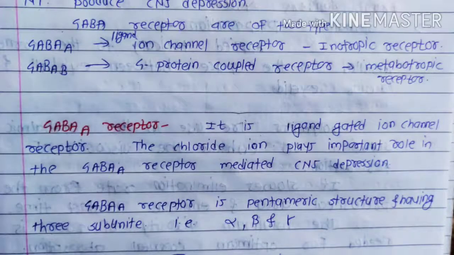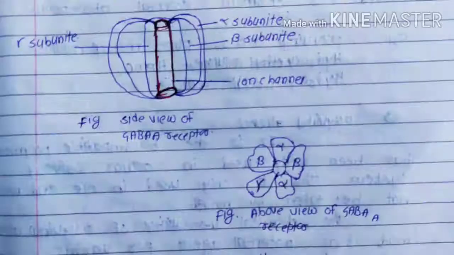Please see the side view of the GABA A receptor, shown in red and black color. In the red and black mixing, there is the ion channel. After that, this is the gamma subunit, beta subunit and alpha subunit. Gamma subunit is a single subunit, but alpha and beta are paired subunits. So there are 3 main subunits: alpha, beta and gamma.